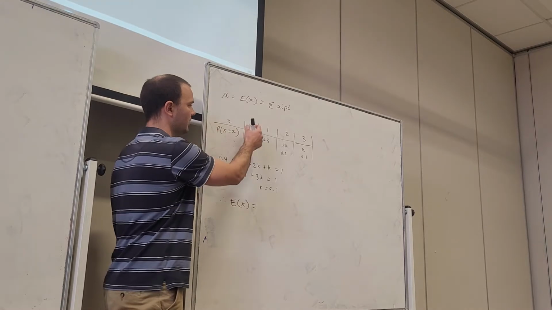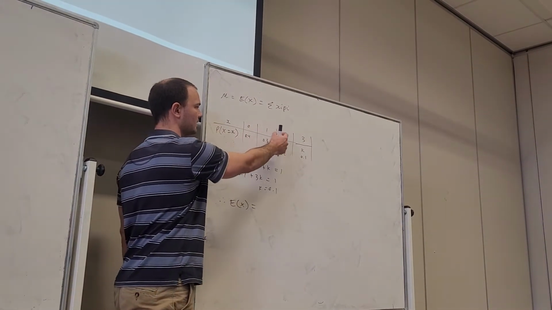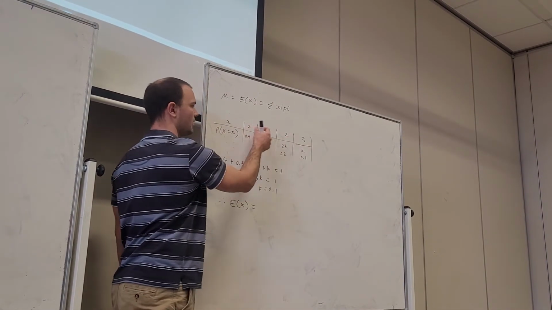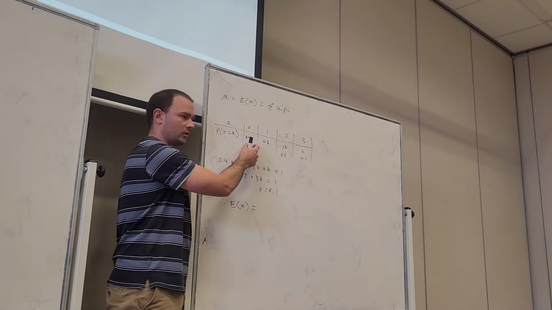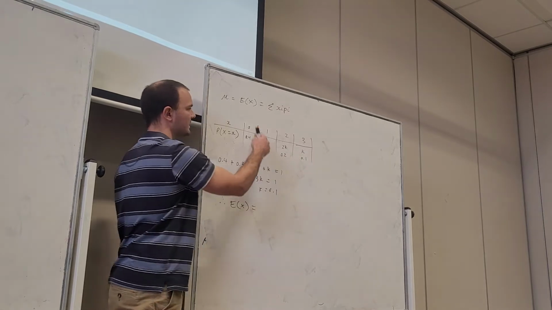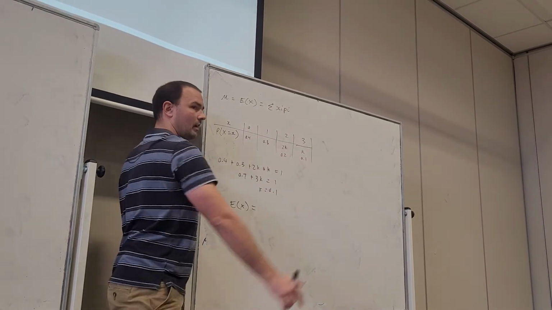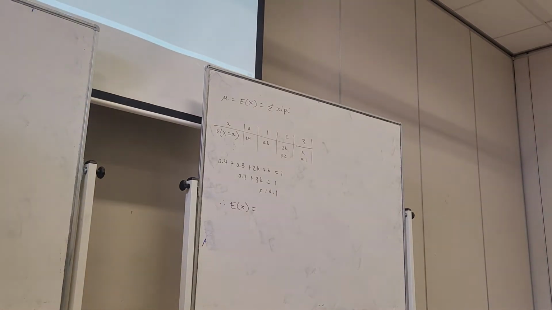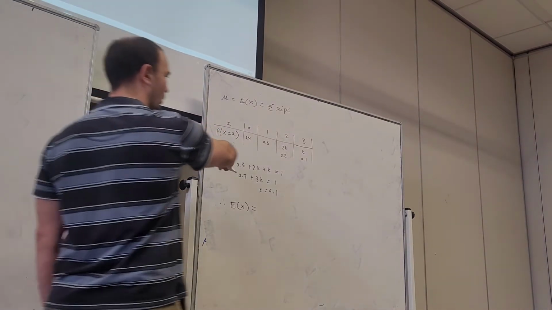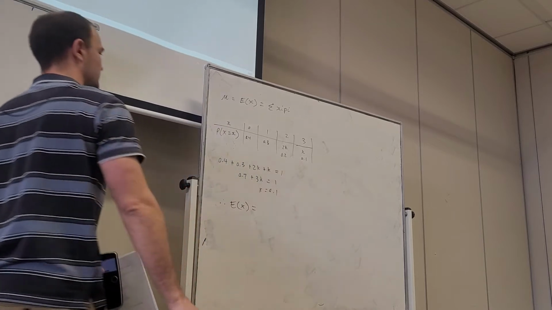These are the possible events it can take: it could be 0, 1, 2, or 3, and this is the probability of that event occurring. Because there's multiple events, we're going to use a different formula. Over here, two possible outcomes. Over here, there are lots of possible outcomes.